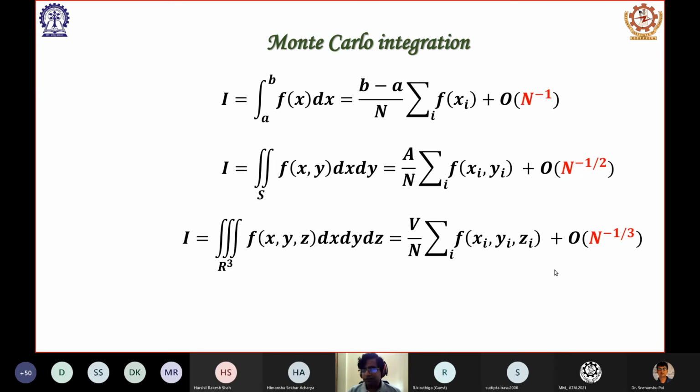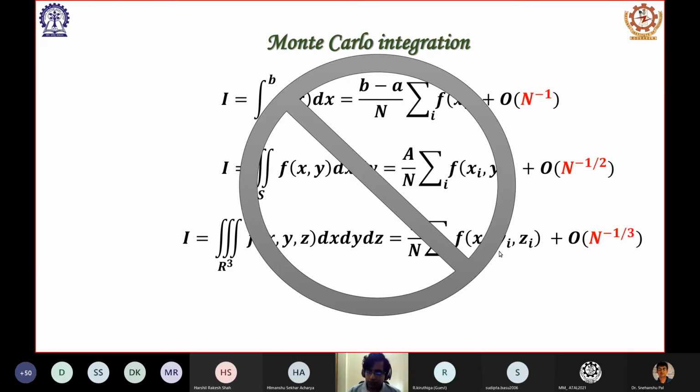So it is giving us a lot of error. So this method is not usable. Maybe fine for the one-dimensional integration, maybe tolerable for the two-dimensional integration, but beyond it, it cannot be used satisfactorily. So we have to reject this idea for arbitrary integration in arbitrary dimensions.